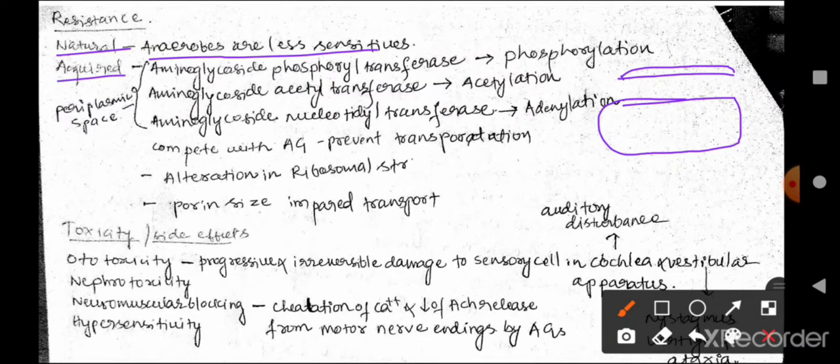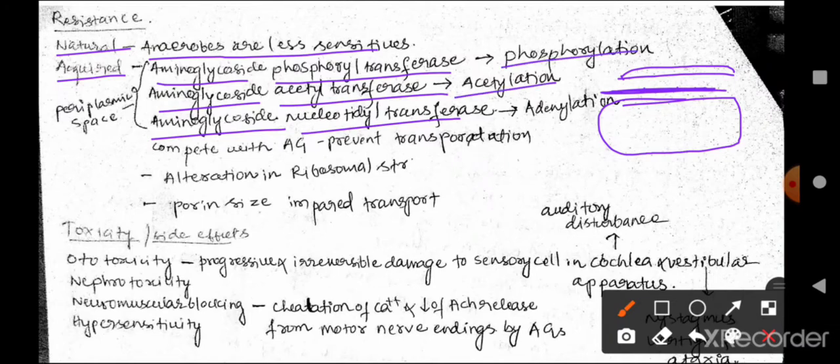And in acquired resistance, the enzymes such as aminoglycoside phosphoryl transferase, aminoglycoside acetyl transferase, and aminoglycoside nucleotidyl transferase are present in the periplasmic space of the bacteria. These are developed by the bacteria against the aminoglycosides, leading to phosphorylation, acetylation and adenylation respectively. This will prevent their transportation into the cytosol and binding to the ribosomal subunits.